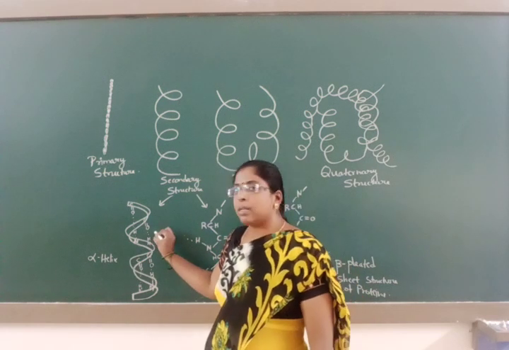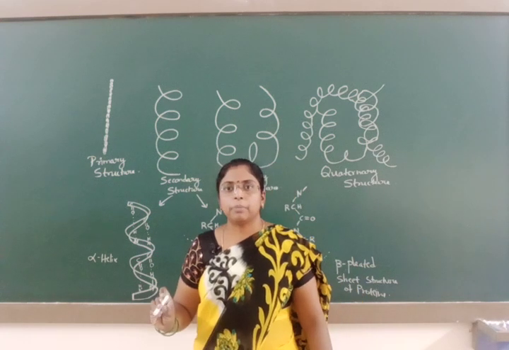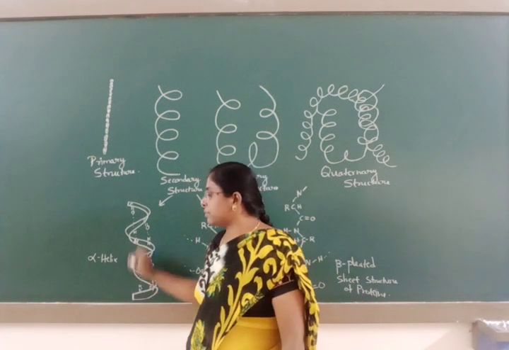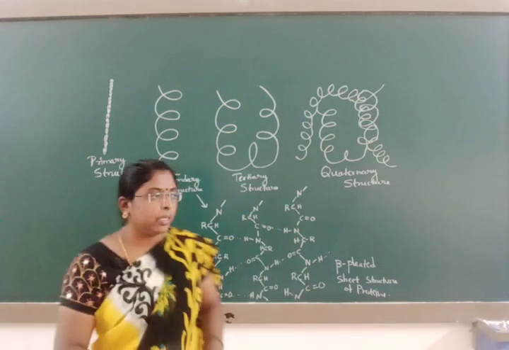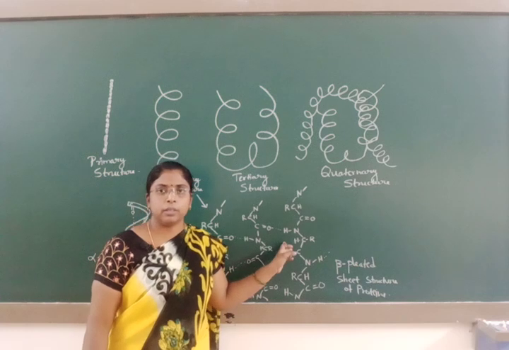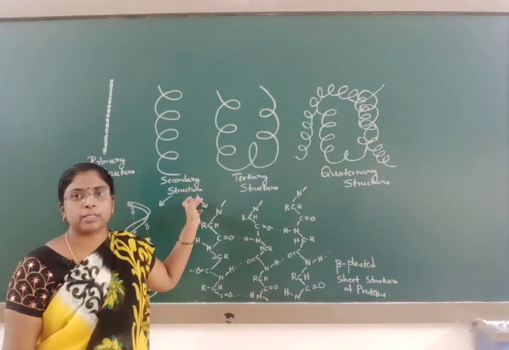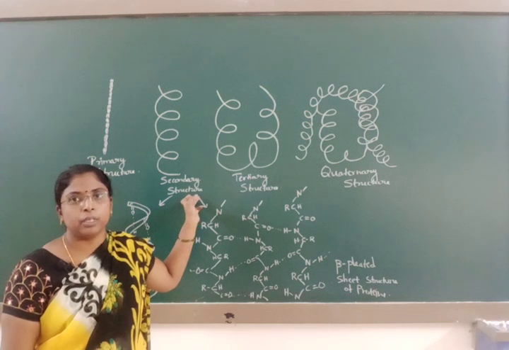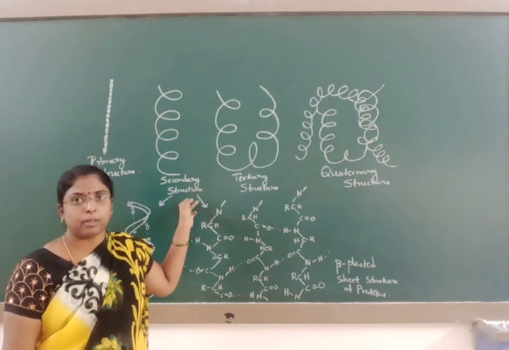If the R group is large, the polypeptide chain will coil at the backbone to form the alpha helix structure. If the R group is small, it will form a beta pleated structure. Here the secondary structure of proteins explains the shape of a polypeptide chain. The shape depends upon the hydrogen bonding.